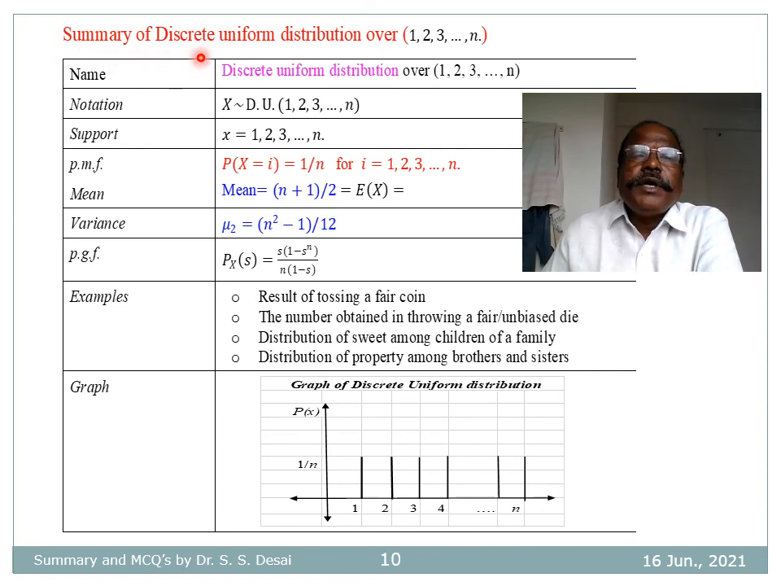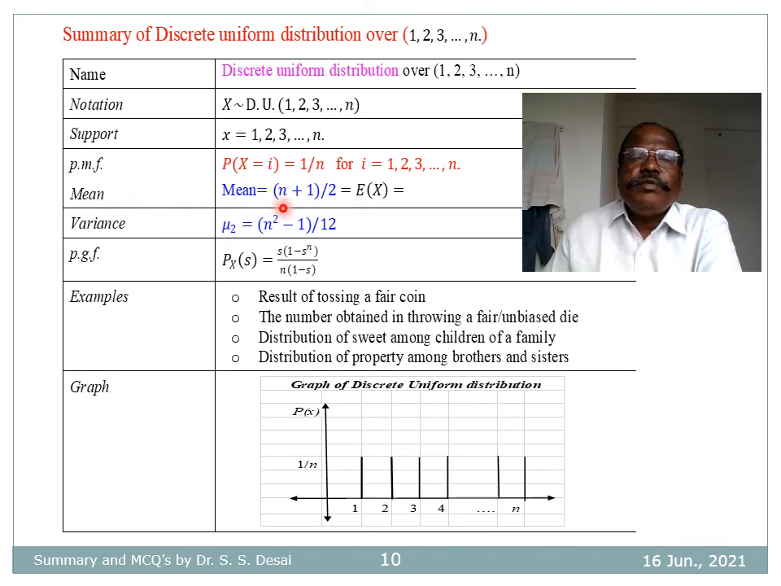This is the summary of discrete uniform distribution defined on first n natural numbers. Here notation is X follows discrete uniform distribution over 1, 2, 3 up to n. Suppose here the range is X takes values 1 up to n. The probability mass function is probability that X is equal to i is equal to 1 divided by n for all i equal to 1 to n. So the probability is equal and is equal to 1 by n.